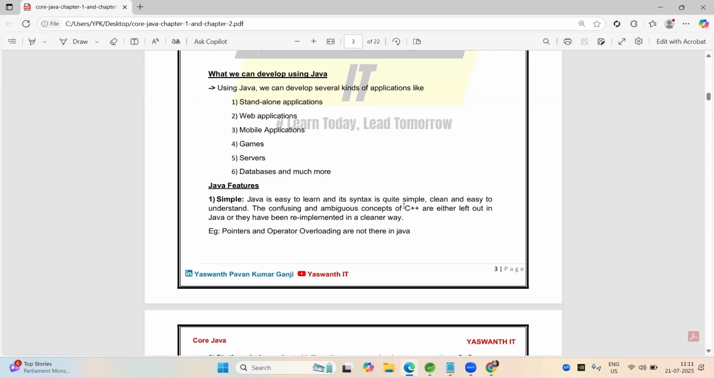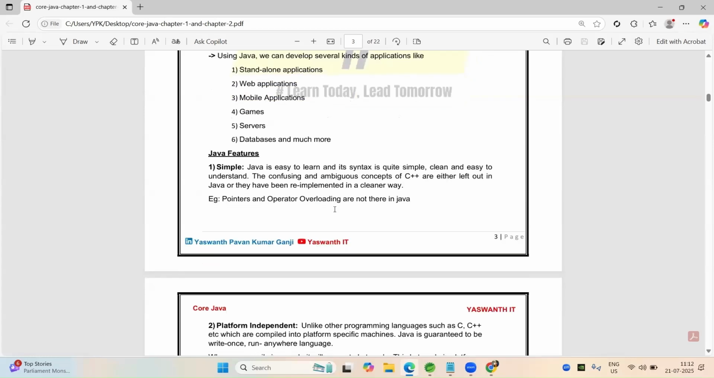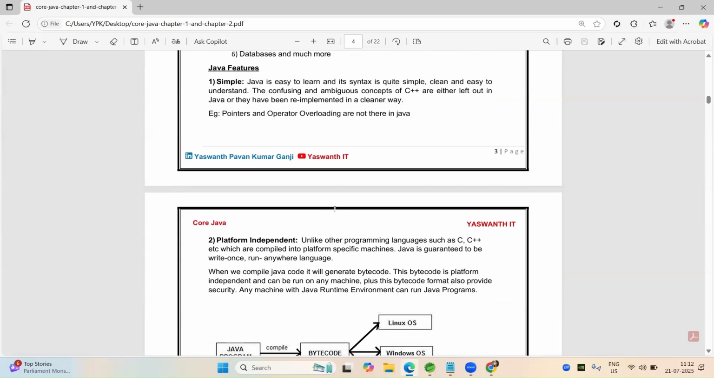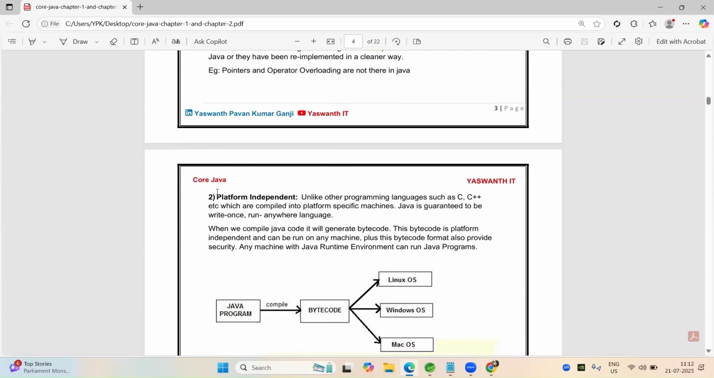Some concepts in C++ like pointers and operator overloading are left out of Java and are re-implemented in a cleaner way. These are ambiguous concepts in C++. So that's why they are re-implemented in Java in a simple manner. So that's why it is easy to understand, and the most important reason we learn Java is that it is platform independent.